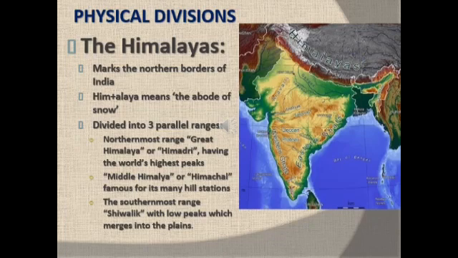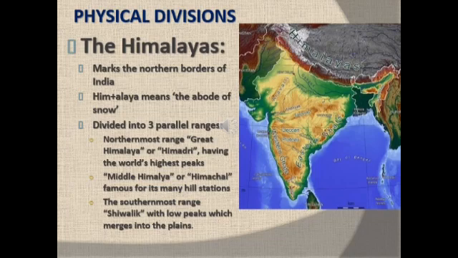The Himalayan mountains are divided into 3 main parallel ranges. The northernmost is the Great Himalayas or Himadri. The world's highest peaks like Mount Everest and Kanchenjunga are located in this range. The Middle Himalayas or Himachal lies to the south of Himadri. Numerous popular hill stations are situated here such as Mussoorie, Dharamshala, Kullu and Manali.